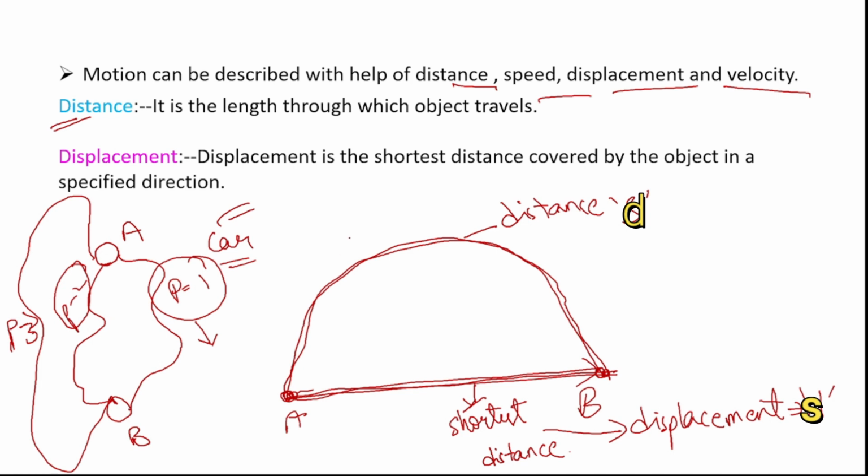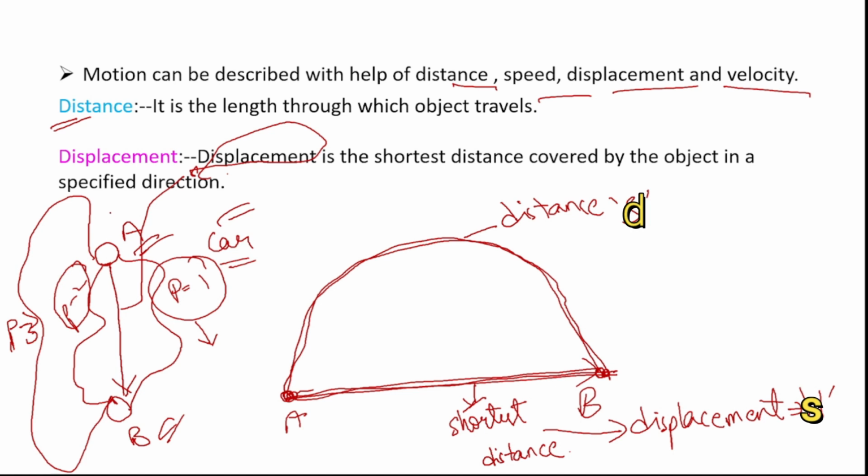So in this case what will be the displacement? Displacement ante shortest path, right? So what is the shortest distance or shortest path? This would be the shortest path or shortest distance to reach from point A to B, right? So this shortest path is called as displacement.